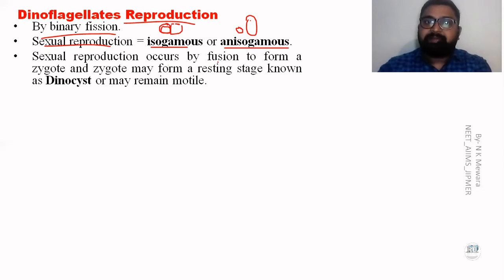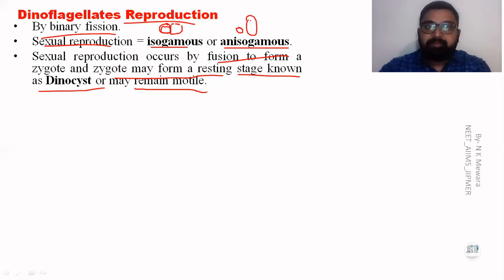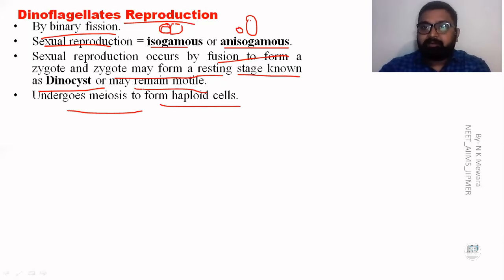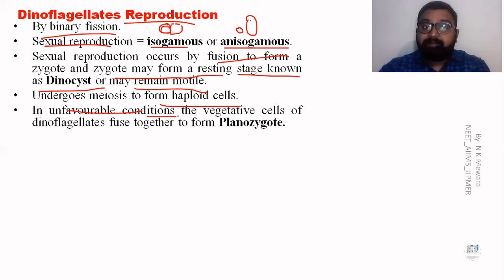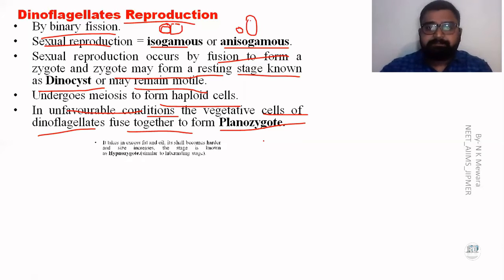Sexual reproduction occurs by fusion to form the zygote, and the zygote may develop into a resting phase known as the dinocyst. After fusion of the gametes, a different stage known as the dinocyst forms, which may remain motile, and then undergoes meiosis to form haploid cells. In unfavorable conditions, not favorable ones, the vegetative cells of dinoflagellates fuse together to form the planozygote.